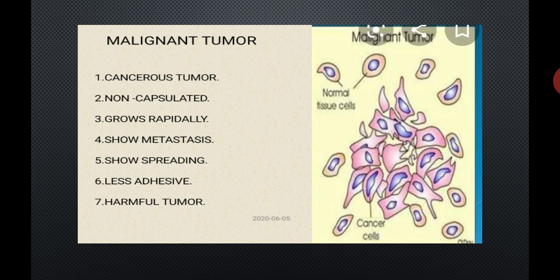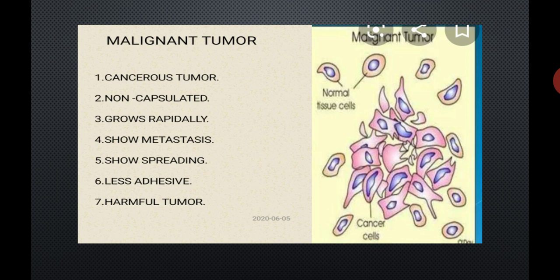Start with the malignant tumor. Malignant tumor is a cancerous tumor. It causes cancer, so it is a cancerous tumor. It is non-capsulated because it does not show any capsule. So the cells of this tumor may spread to different parts of the body as there is no capsule.